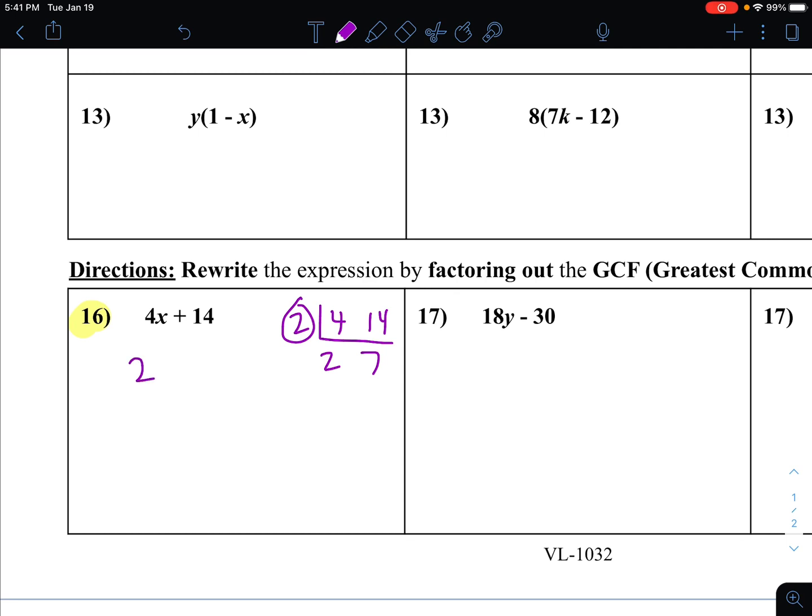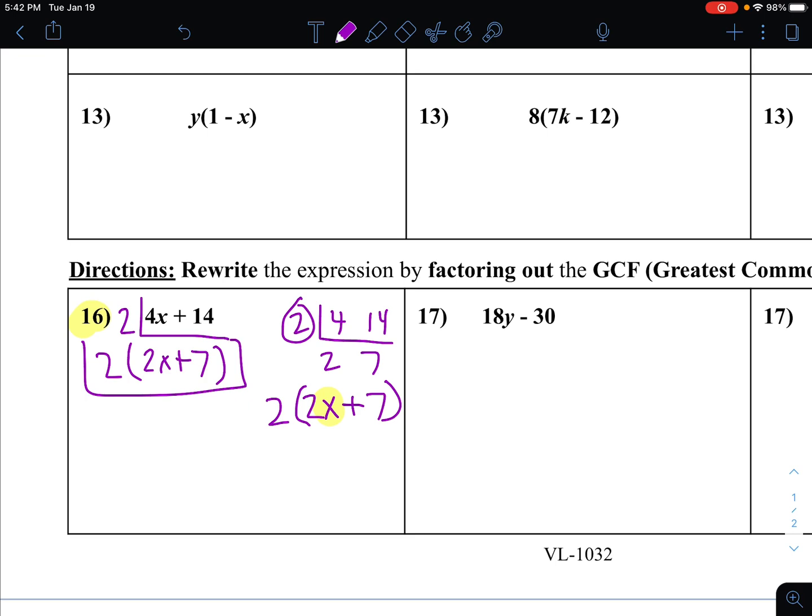if you factor out 2, actually, I'm going to go ahead and write it right below here. You factor out the 2, and then you're left with 2x plus 7. And you may be wondering, where did I get this x from? Well, the x comes from here, that 4x. So if you already knew, the other way to do this is you could have just done this. 2 goes into both of them. You're left with 2x and 7. And then you would just rewrite it as 2 on the outside. So yeah, 2 different ways of doing it. It's essentially the same way.